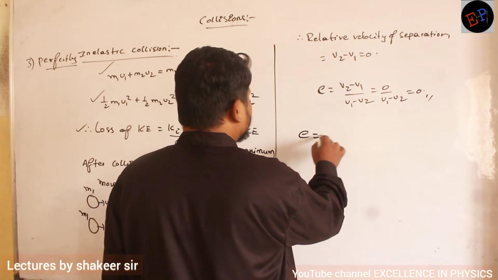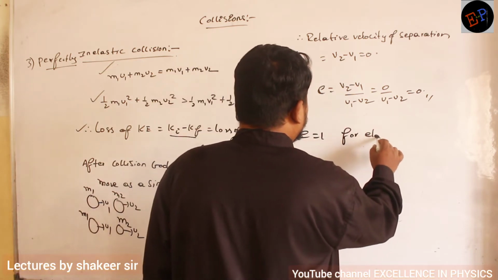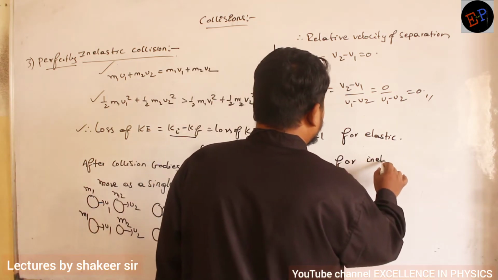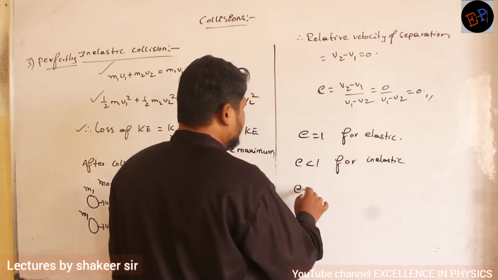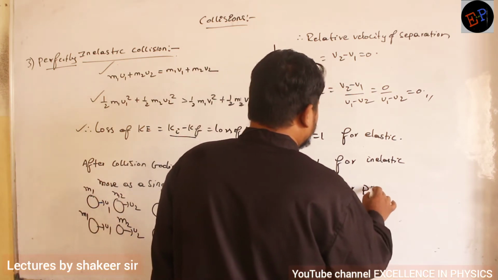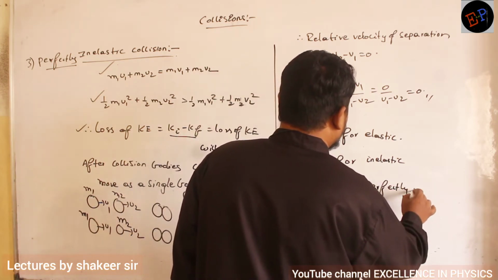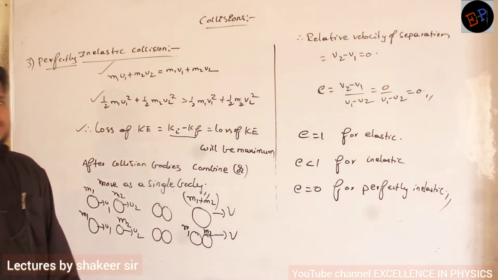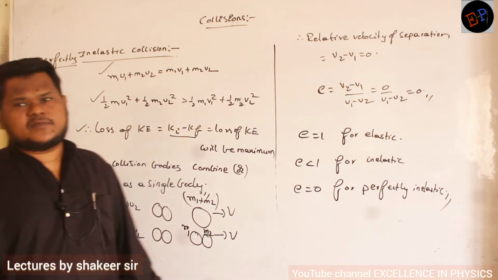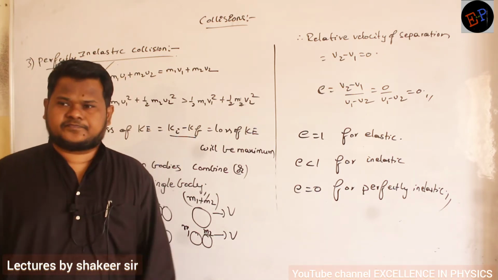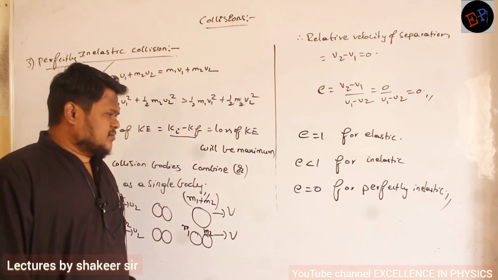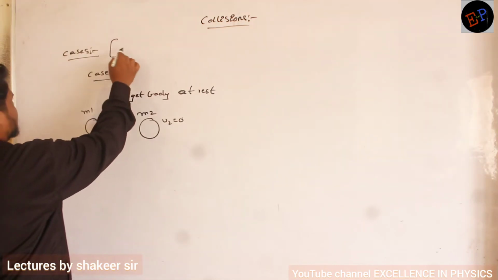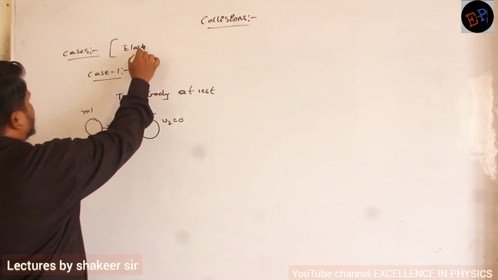Therefore E value is equal to 1 for which collision? For a perfectly elastic collision. E value is less than 1 for which collision? Inelastic collision. E value is equal to 0 for which collision? For perfectly inelastic collision. Understood? So these are the 3 types of collisions which we have in one-dimensional motion. Then we study collisions in 2 dimensions also. Right. Cases, they are in which collision? They are in elastic collision.